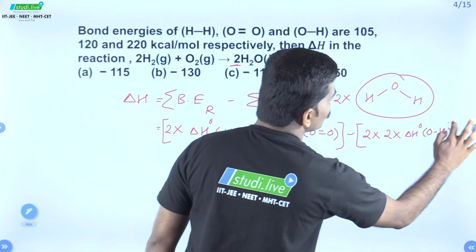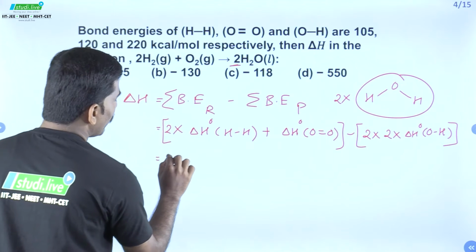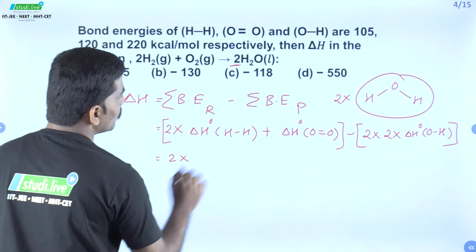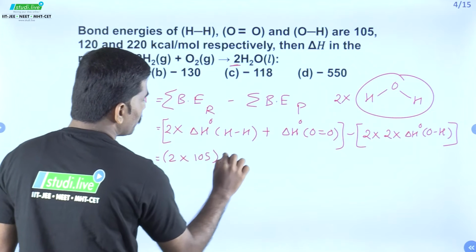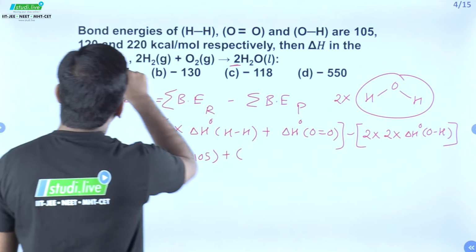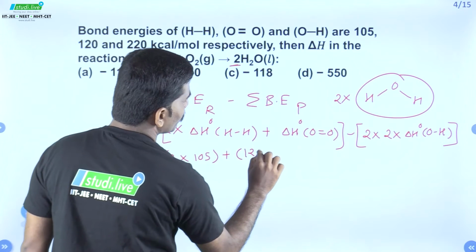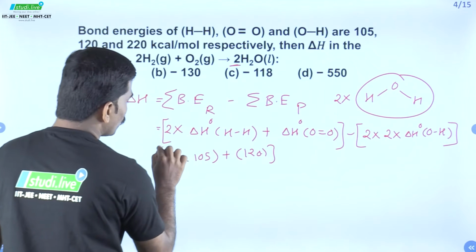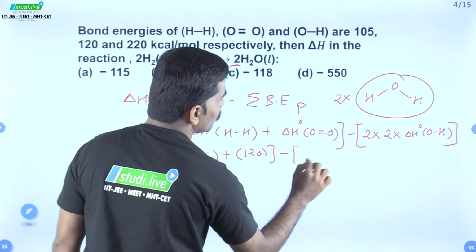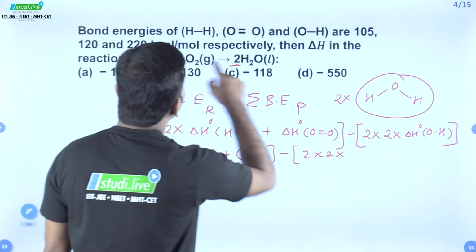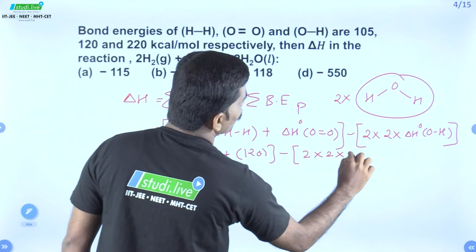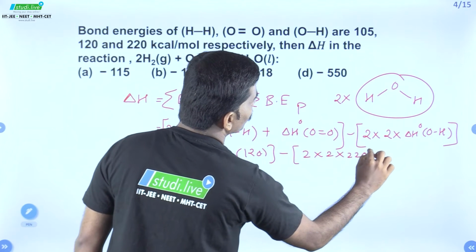Now substitute the values. We will have 2 into H bond H enthalpy, which is 105, plus O bond O enthalpy 120, total minus 2 into 2 into the value of OH bond enthalpy, 220.